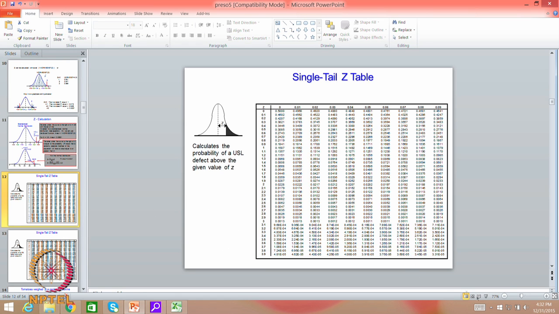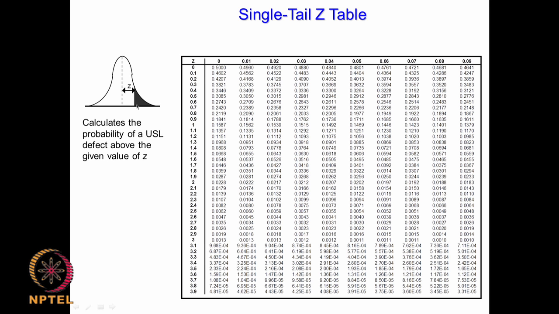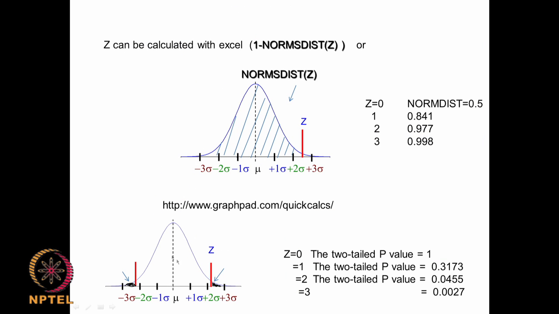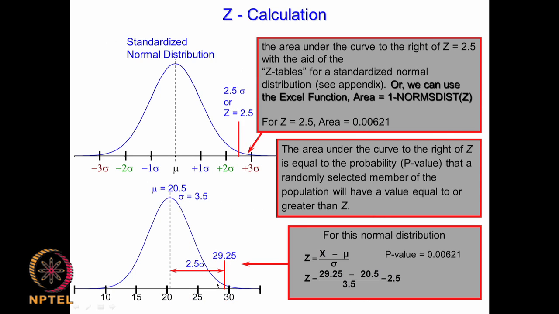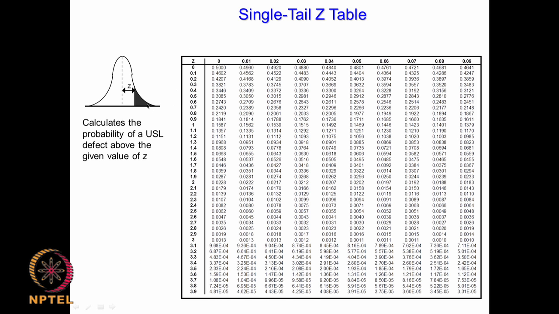So I am introducing one more terminology that is called single tail and two tail. Now one side of it is single tail, if you are looking at a situation where you have both sides of it, that is called two tail. So we will be using this terminology quite often. So GraphPad gives you area for both the sides, so if I want to calculate only one side, I divide by 2, or if I use this table, it gives you area outside on only one side, so if I want to calculate both sides, then I multiply by 2.